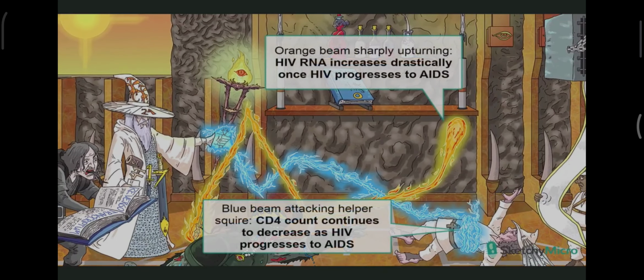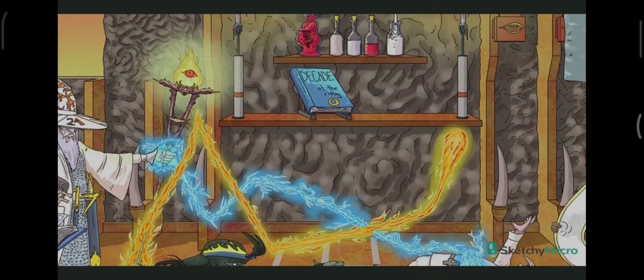But unfortunately, all things must come to an end, including clinical latency. By this point, the CD4 count is starting to tank, and it's not a coincidence that this is when the viral load starts to drastically increase. Notice how the blue beam is attacking the squire on the floor, while the orange one takes a sharp turn upward. So by now, the wizard has quietly plucked off one helper T squire after another until the squire T cell army is too small to mount an effective immune response against it. And that's how the wizard creates the immunocompromised state known as AIDS.